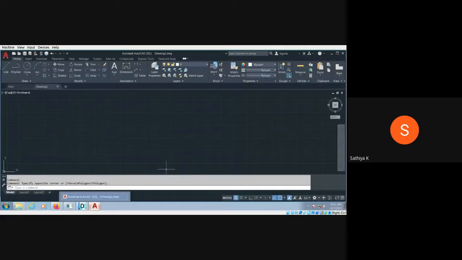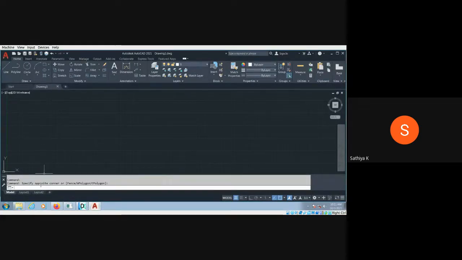Just open the AutoCAD. What about step one?